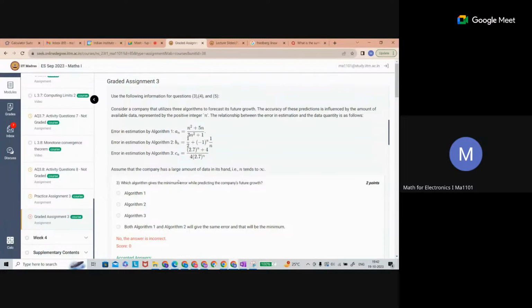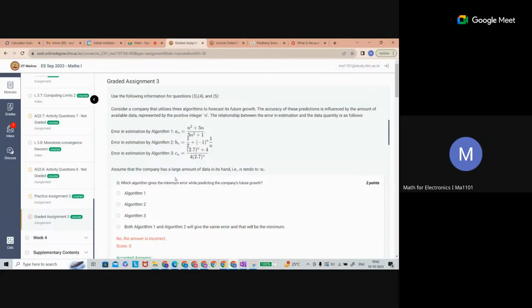So let's do that. Which algorithm gives the minimum error while predicting the company's future growth? Future growth you can think of as n going to infinity.